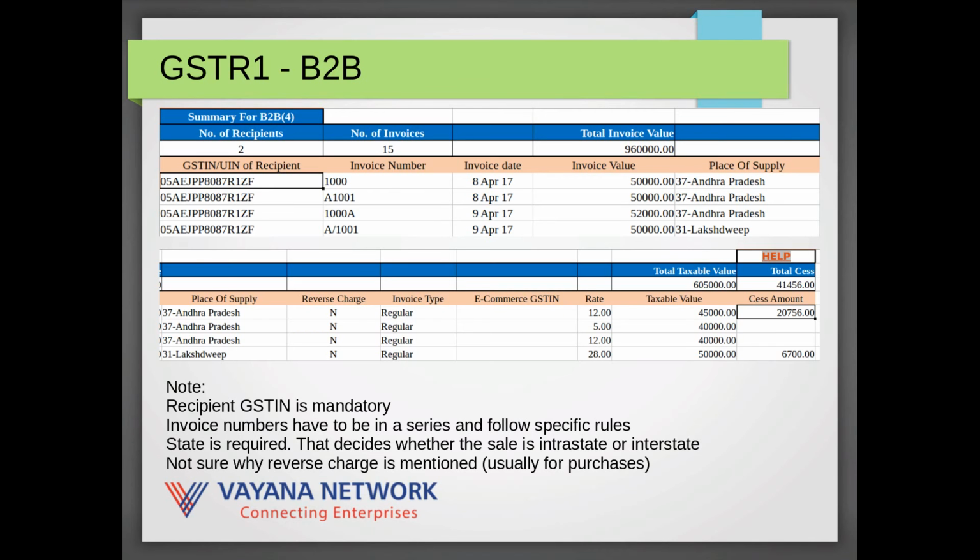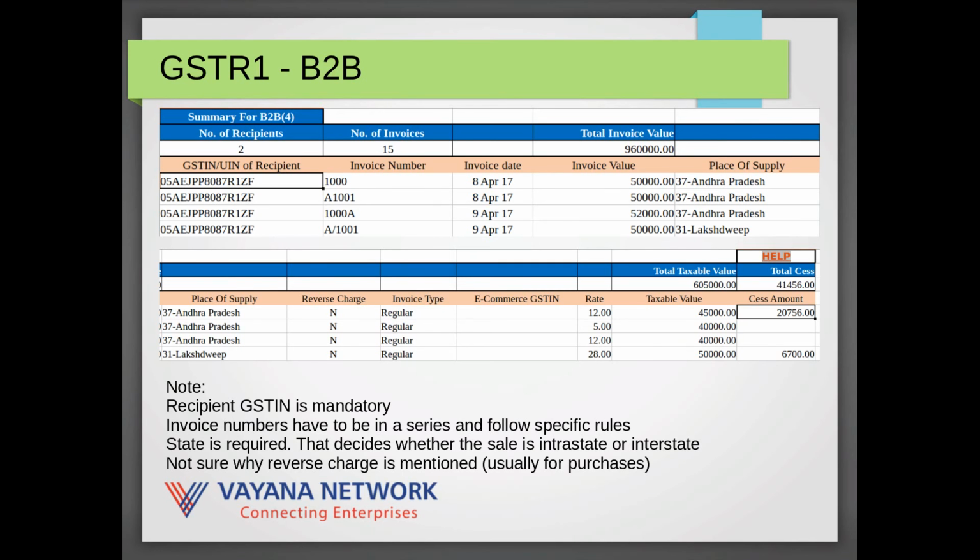You have to indicate the tax rate applicable on that particular invoice, the taxable value, and the total cess amount, if any, depending on what is the nature of goods being sold. So you can see you have to list all the invoices to all the companies that you have issued in that particular month, keep track of them, and be able to upload this data to GSTN.